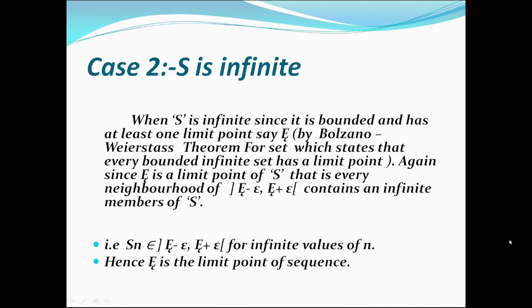Now let's see case 2, if S is infinite. When S is infinite, since it is bounded, it has at least one limit point, say xi, by Bolzano-Weierstrass theorem for sets, which states that every bounded infinite set has a limit point. Again, since xi is a limit point of S, every neighborhood of xi minus epsilon to xi plus epsilon contains an infinite number of members of S. That is, Sn belongs to xi minus epsilon to xi plus epsilon for an infinite number of values of n. Hence, xi is a limit point of the sequence.